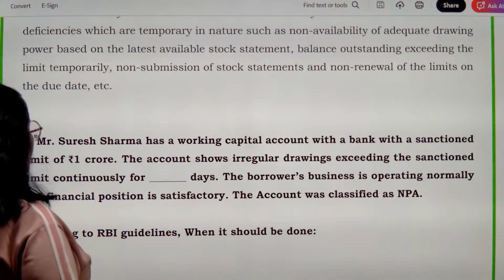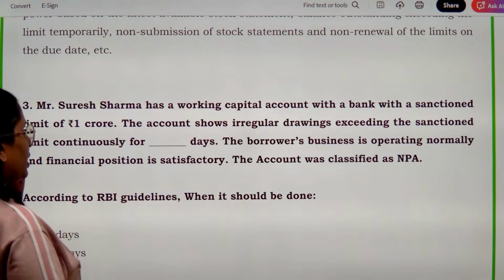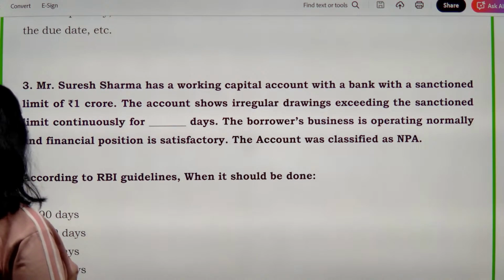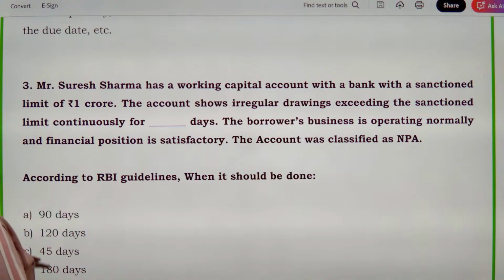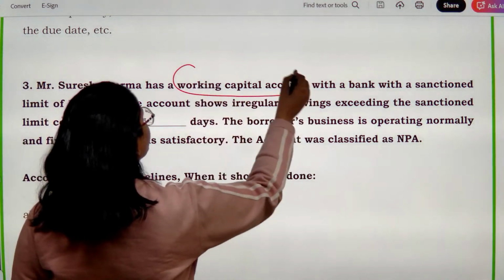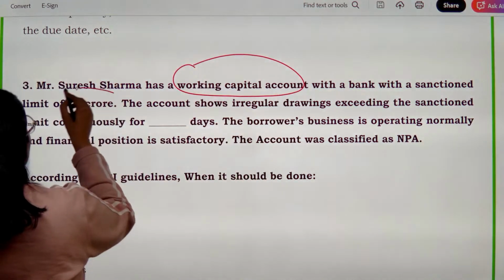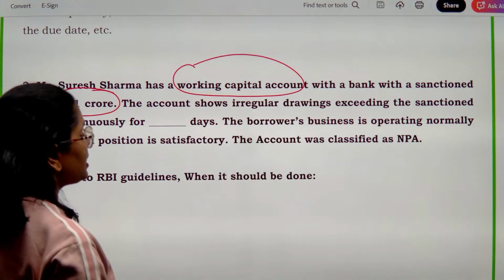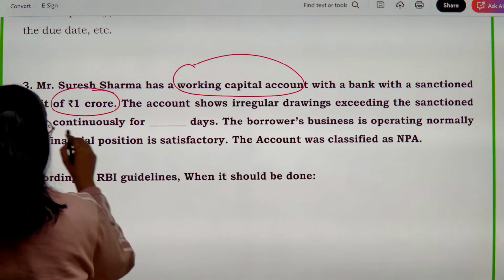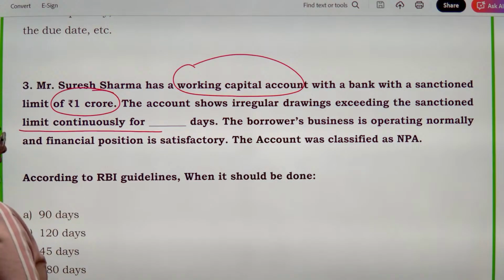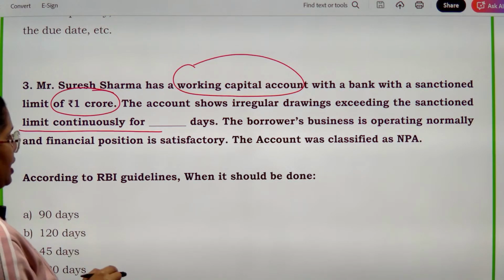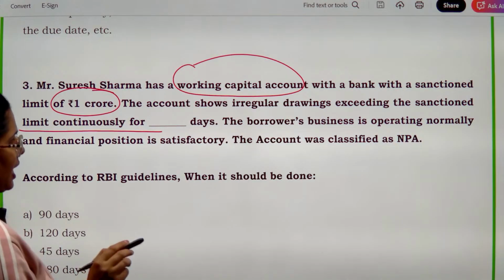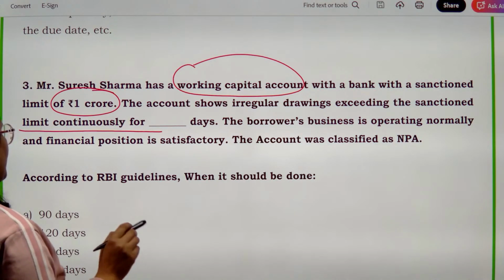Now next is Mr. Suresh Sharma has a working capital account with the bank with a sanction limit of 1 crore. ठीक है, इनके पास में क्या है? Working capital account है. Okay, sanction limit है इतनी. The account shows irregular drawings exceeding the sanction limit continuously for whatever number of days. Borrower's business is operating normally and financial position is satisfactory. The account was classified as NPA.